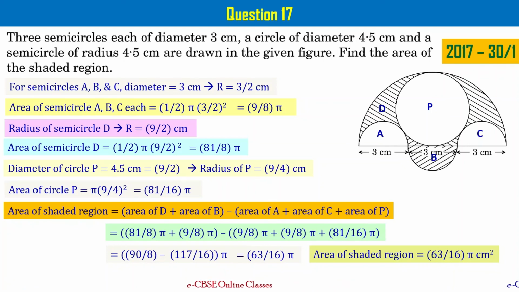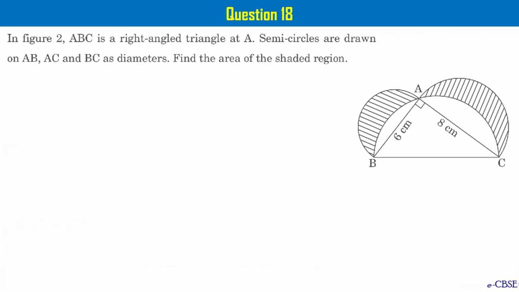You can make use of 22 by 7 for pi and simplify further such that you can get the right answer. But you can stop here, 63 by 16 times pi centimeter square, as the answer is also fine. Let's go to the next question, that is question number 18.